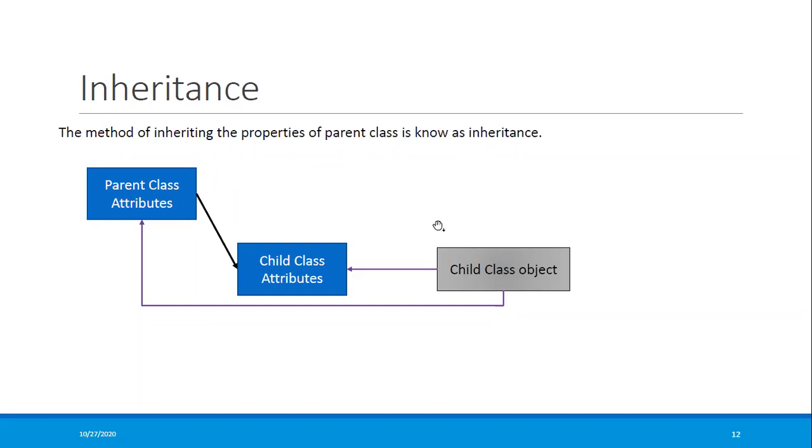So here you can see I have a parent class attribute and I have a child class attribute. All the properties of your parent will be inherited in your child one. And here I am creating my child class object. So you can see I can access my child class as well as all the properties and the methods of my parent class. And when I say attribute, it will cover your variables, your functions, everything.